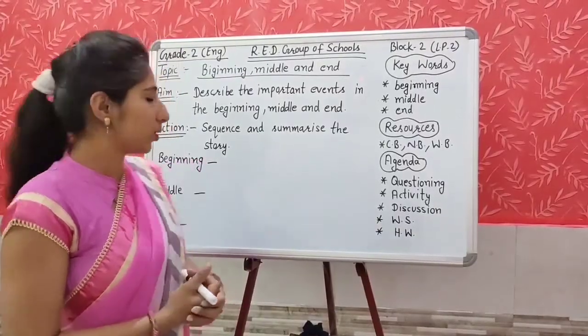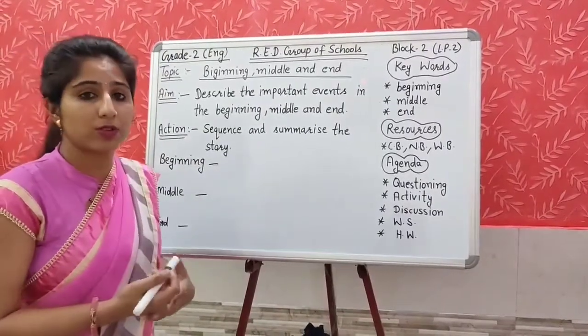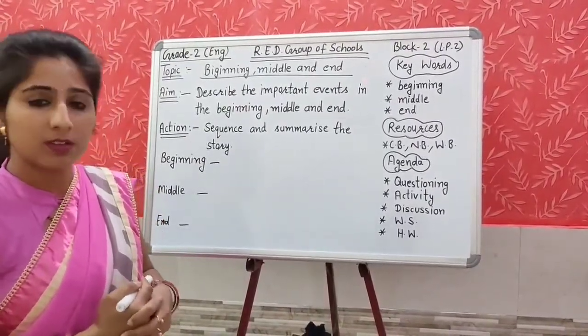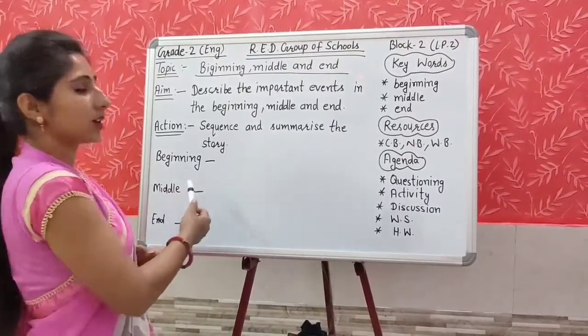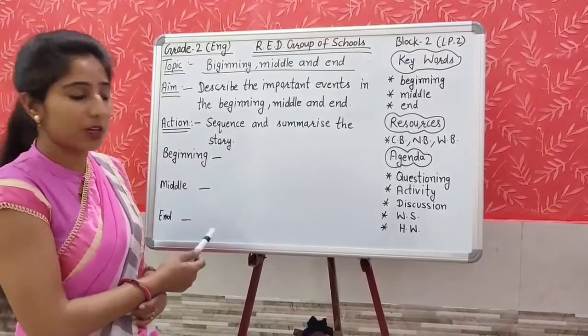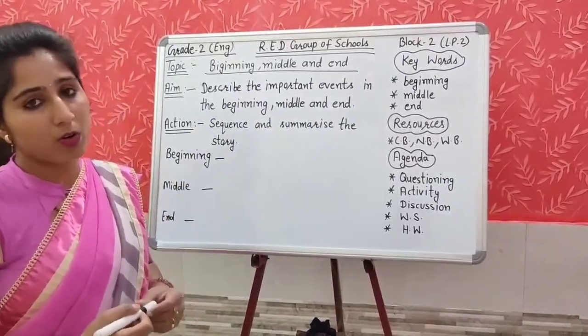We will write about the beginning, middle, and the end of the story. Which story? Anya and the Dragon, in our own words. How the story starts, how was the beginning of the story, how was the middle of the story, how was the end of the story. You will write in your own words.